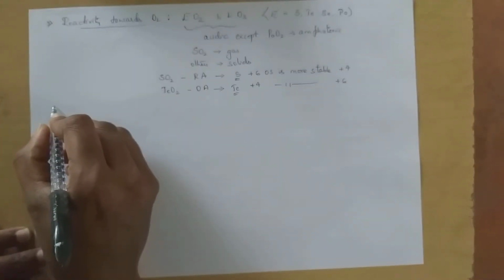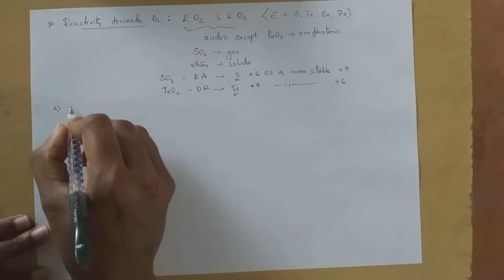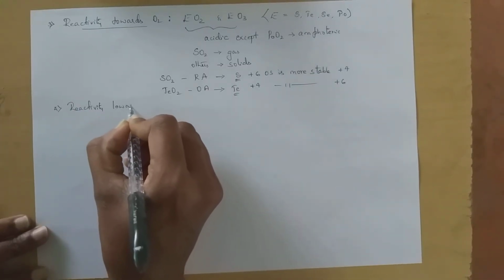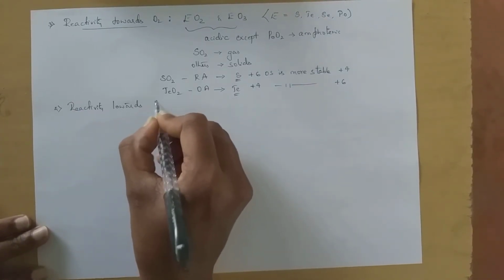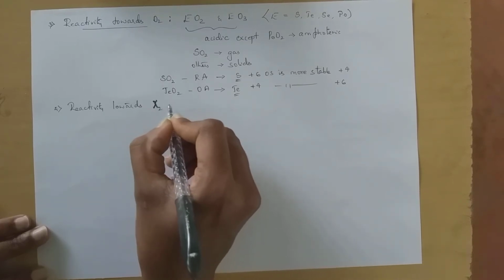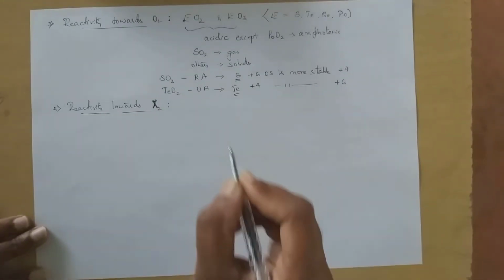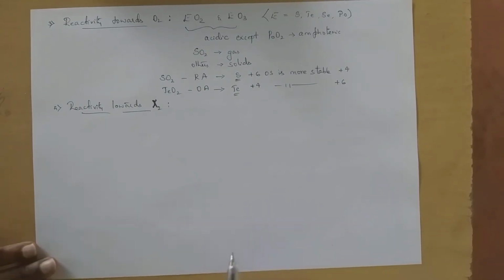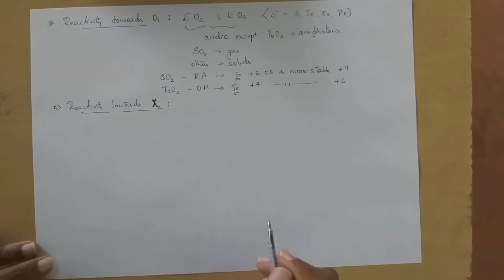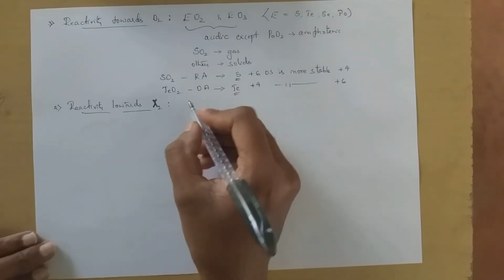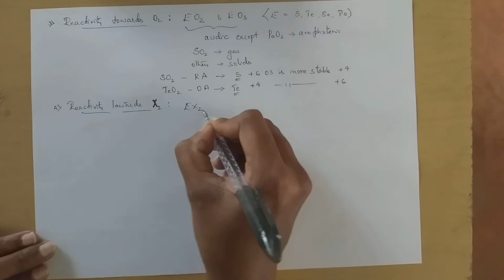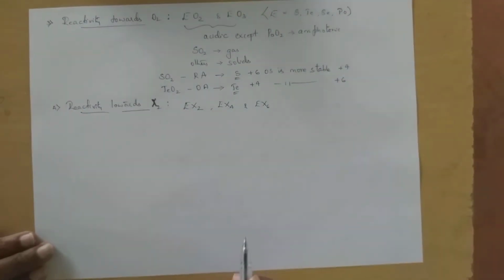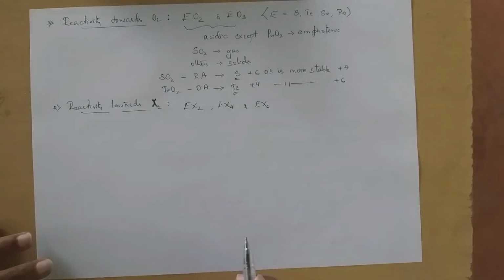Next, coming to the fourth one, that is reactivity towards halogens. We have the general representation X2, right? Halogens, that is fluorine, chlorine, bromine, iodine. Group 16 elements react with halogens to form respective halides in the form of EX2, EX4 and EX6.